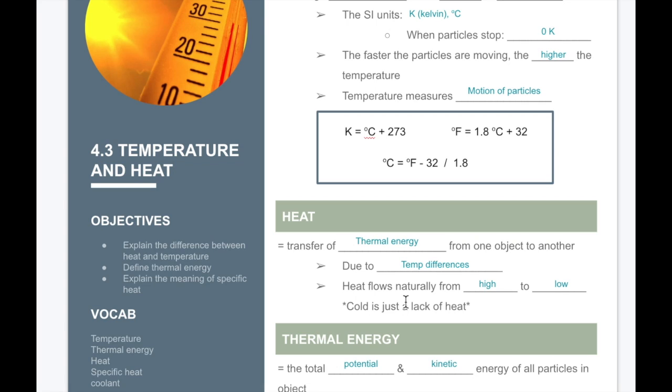The energy that was in the particles of their hands is transferring to the particles in my hand. Their hand feels cold because I'm pulling away their heat. So the feeling of cold is just the lack of heat. When we touch something cold, it's actually just stealing our heat. It's not that the object is pushing coldness into our hand.